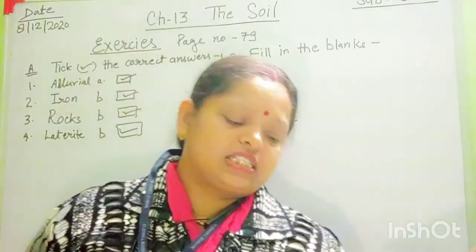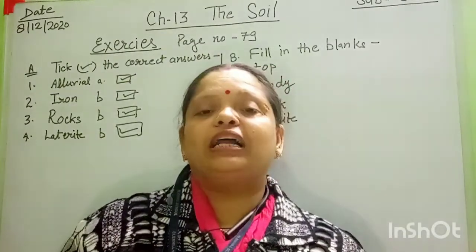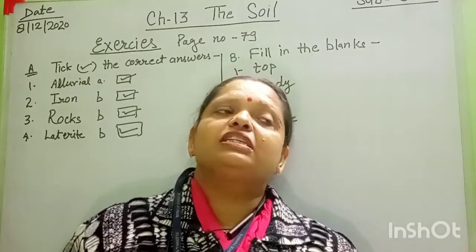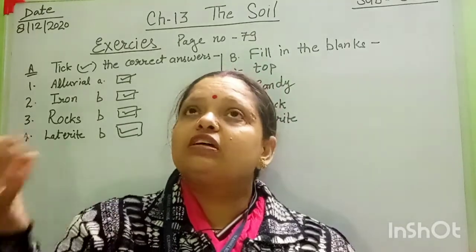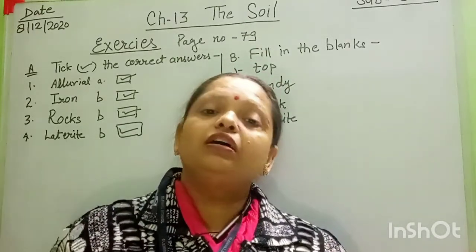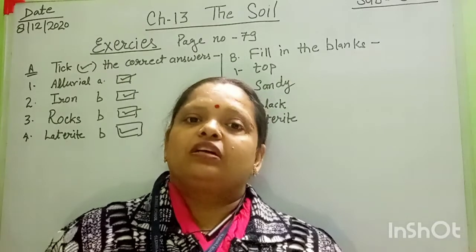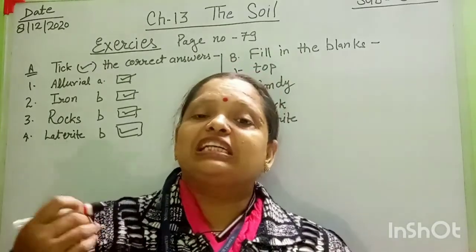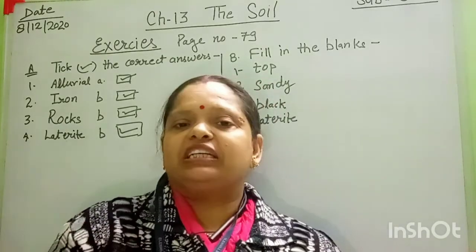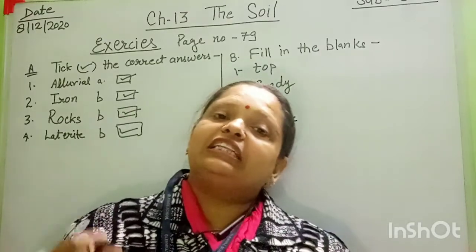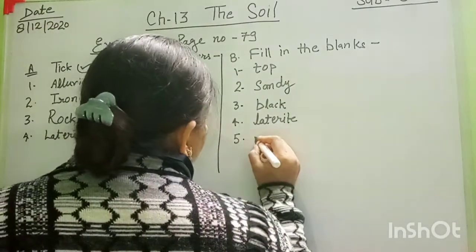Number 5 is manures. What is manures? Manures and dash are added to make the soil fertile. Manure is a substance that improves the fertility of soil, which we are adding now in the soil. And like that, green manures, cow dung, and some synthetic manures like urea, nitrogen, this type of extra materials we are mixing in the soil, and those things are improving the soil fertility. So the right answer here is manures and cow dung.